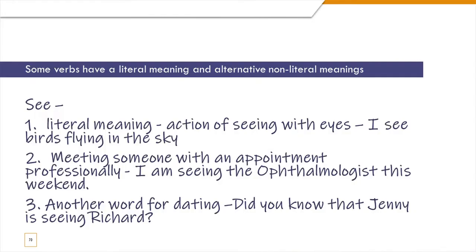Let's look at such verbs which cause confusion most of the time. The first one, as we've begun, is see. The literal meaning of see is the act of seeing with your eyes, the sense of vision. So this is a stative meaning. You can say, I see birds flying in the sky. That's a good example. Or I see a lot of people here. But you don't say I'm seeing.